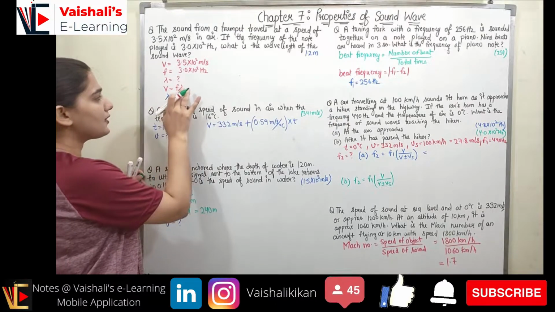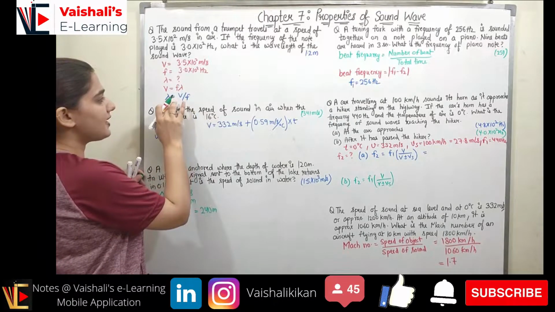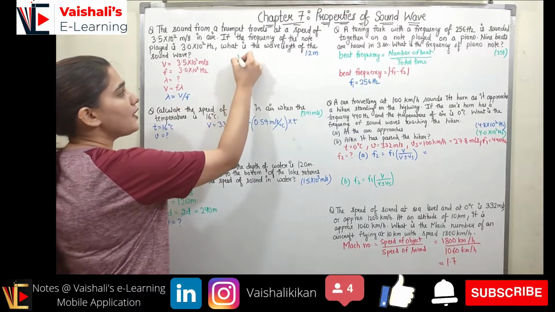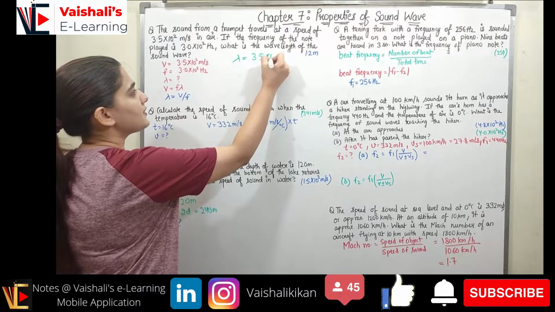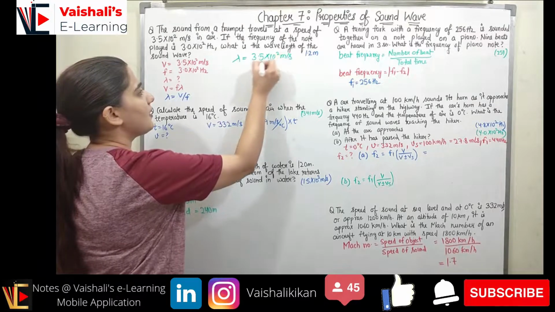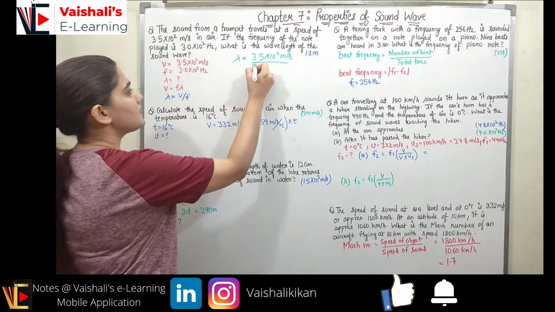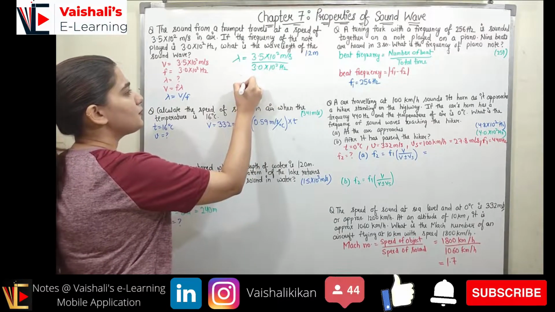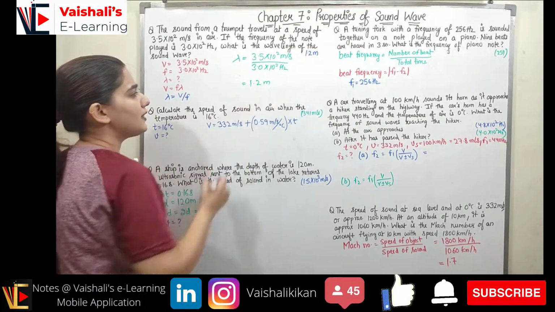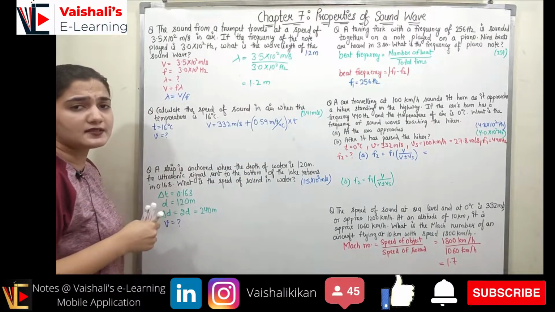From here, λ = v/f. Now v is given, so λ = 3.5 × 10^2 meter per second upon the frequency, which is 3.0 × 10^2 hertz. When you compute it, it comes out to be 1.2 meter.